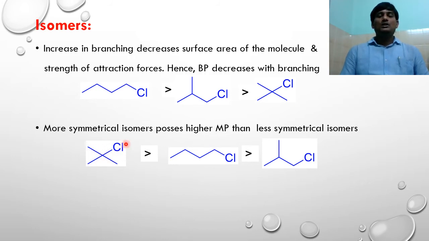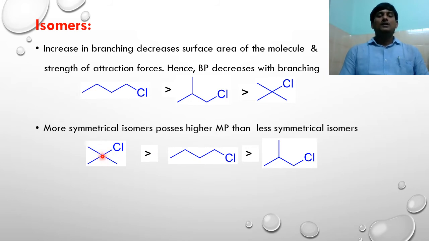In these three molecules, this molecule has the highest symmetry. The next one is N-butyl chloride and the next one is isobutyl chloride. In this case, the surface area does not matter. In this case, the packing fraction matters. So the higher the symmetry of the molecule, the higher the melting point of the molecule.